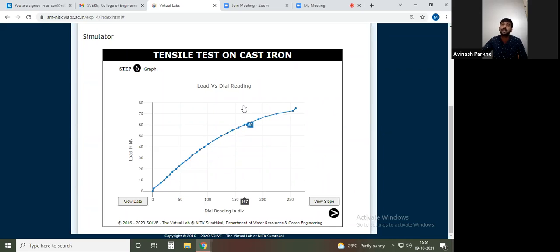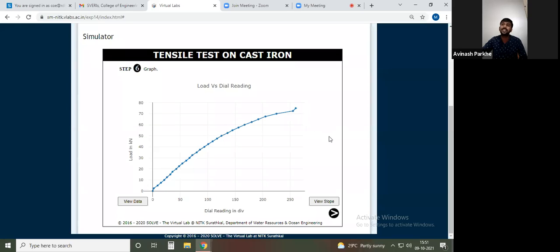That means whatever the proportional limit, elastic limit, upper yield point, lower yield point, ultimate stress point, those variations will not be observed. Once the load increases, continuous elongation also takes place, and at the end there is only breaking. Why does the graph change?